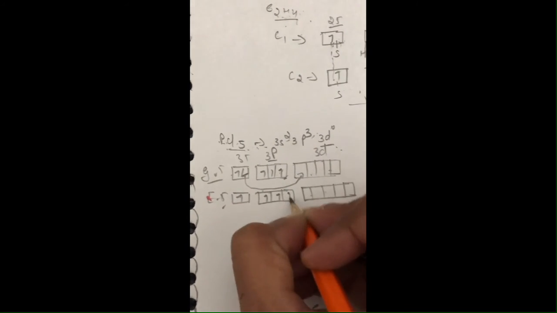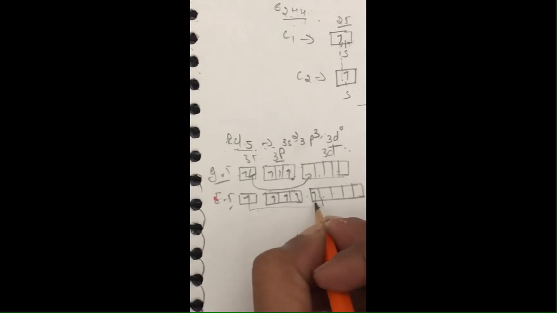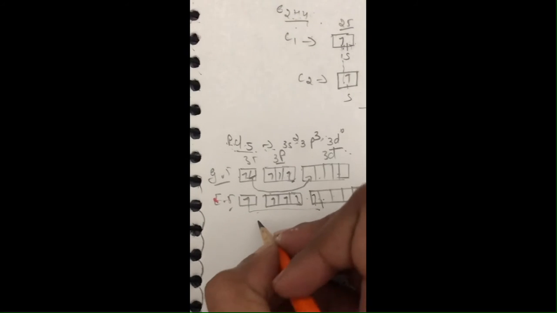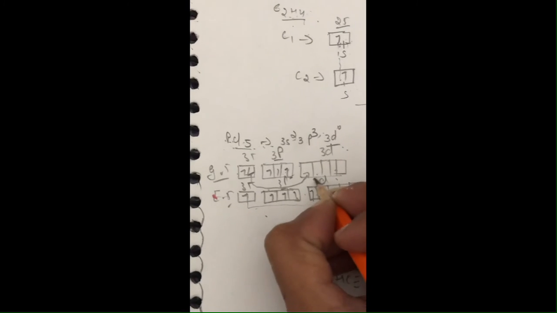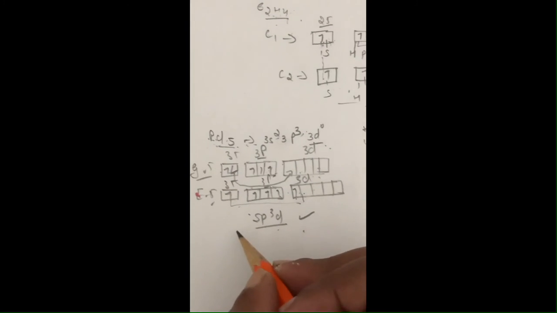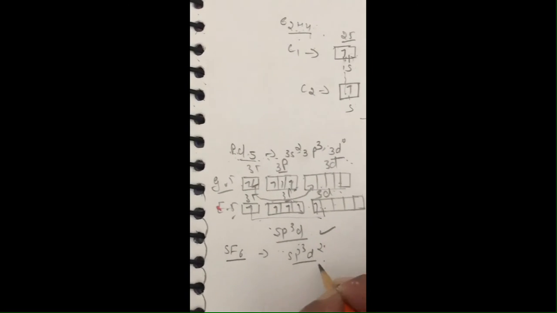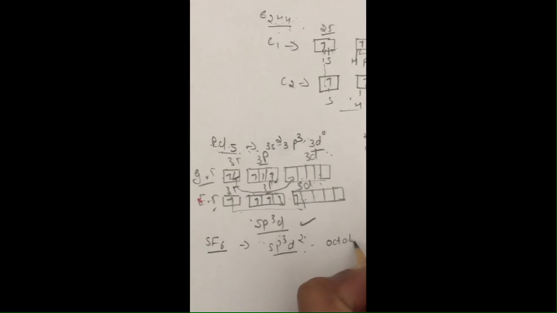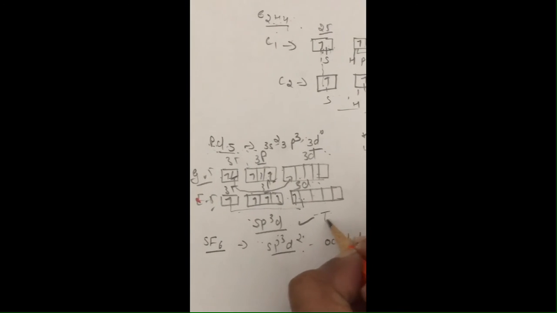First, second, third, fourth and this one. Now the hybridization for this molecule, phosphorus pentachloride, is: this is the s orbital, 3p orbitals and 1 d orbital, that is sp3d type hybridization. Clear? Similarly, in case of the SF6 molecule, you have to try by yourself, its hybridization will be sp3d2 and its geometry will be octahedral, and for PCl5 that is trigonal bipyramidal. Clear? That is TBP type geometry.